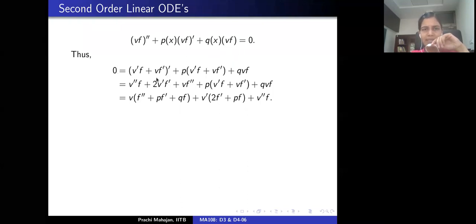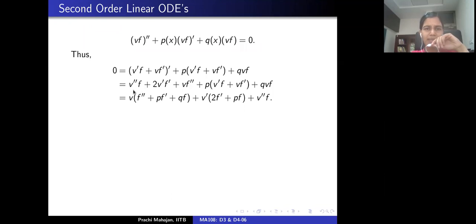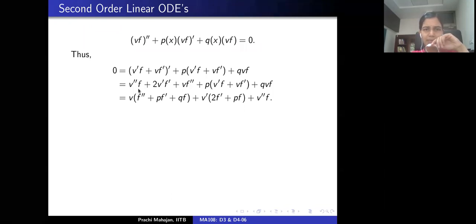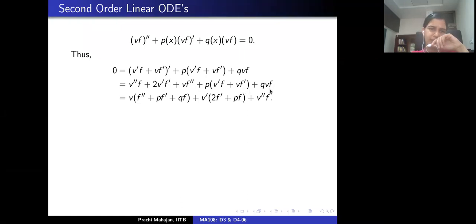So let's just take this derivative one more time. What do you get? The second derivative of V times F plus 2 times V' F' plus V F'' plus P V' F plus V F' plus Q V F, right? Now we arrange the terms in the following manner.